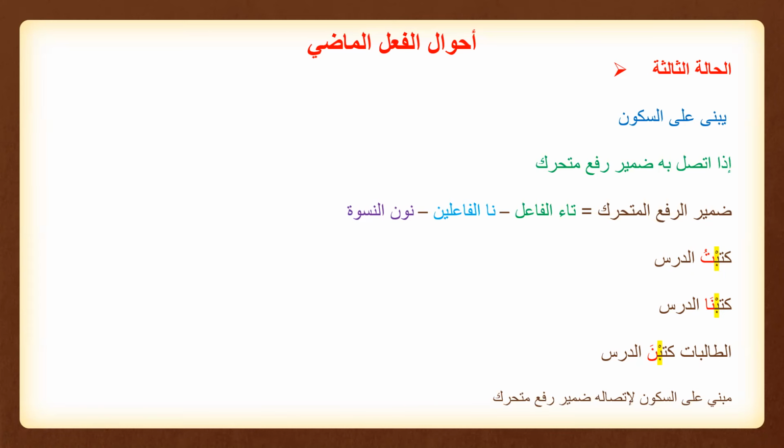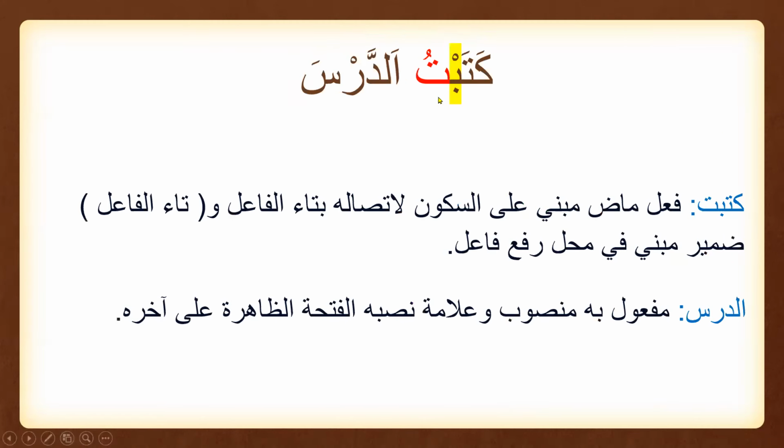All right. So this is katabtu ad-darsa, with a fatha. The students wrote the lesson: katabnā ad-darsa. So this is the third condition, where the third root letter, the last root letter, has a sukoon. This is how we are going to do the i'rab, because the third root letter is very important when we do the i'rab. So this is mabni ala sukoon litisalihi bi damir rafa mutaharrik.